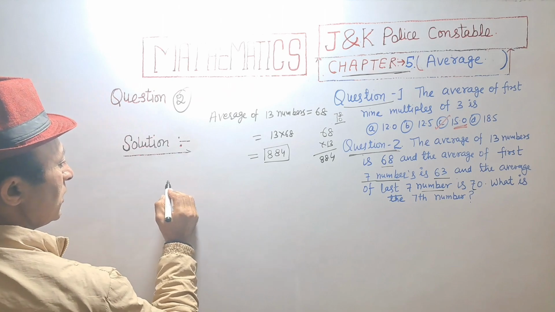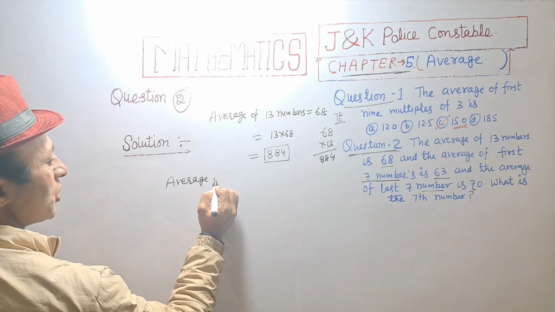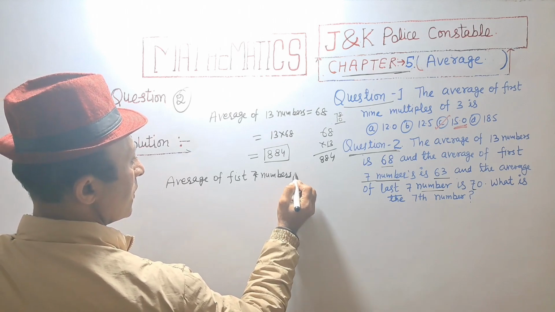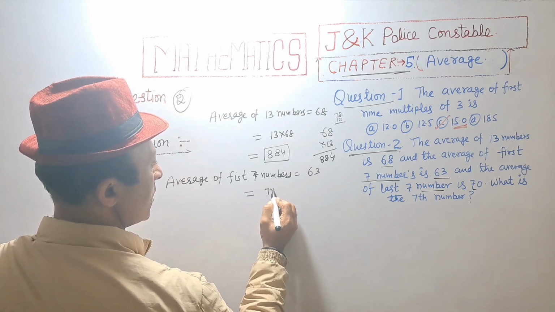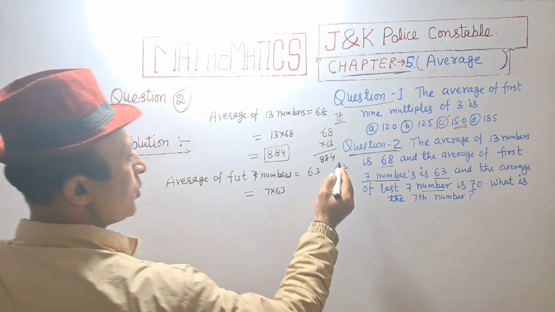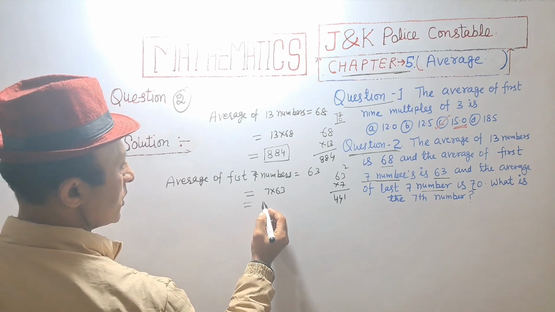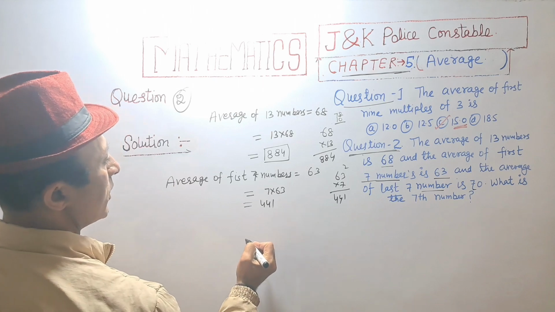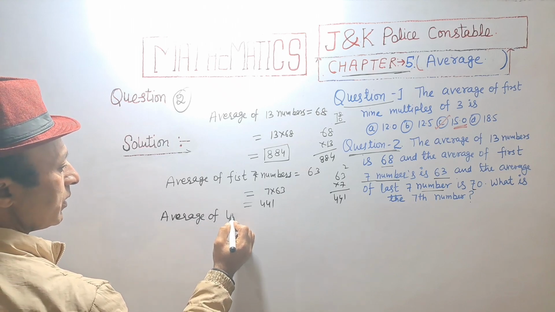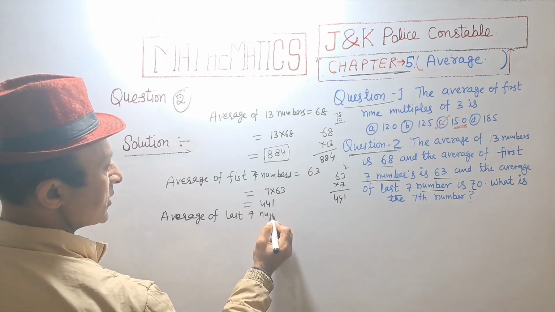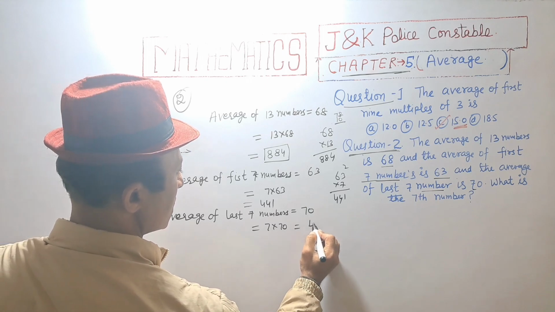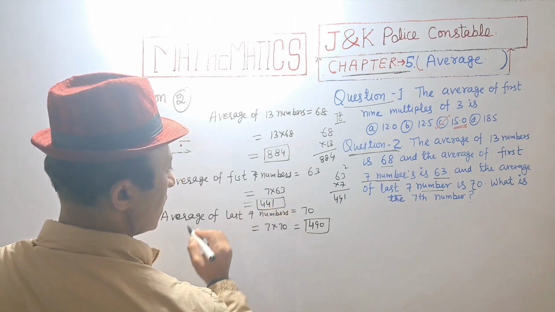And the average of the first 7 numbers is equal to 63, that is equal to 7 into 63. 7 3s are 21, 2 carry, 7 6s are 42 plus 2, 44, so 441. And the average of the last 7 numbers is equal to 70, that is 7 into 70, 490.